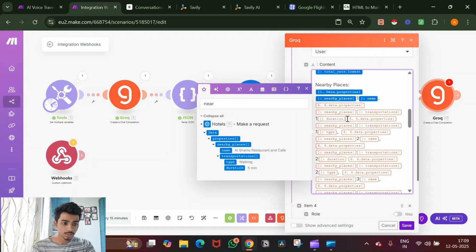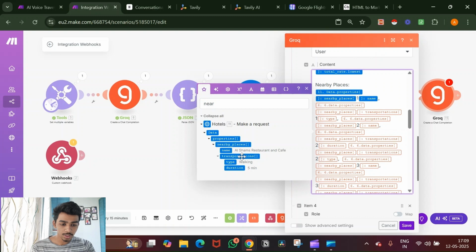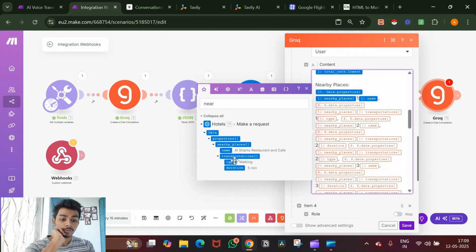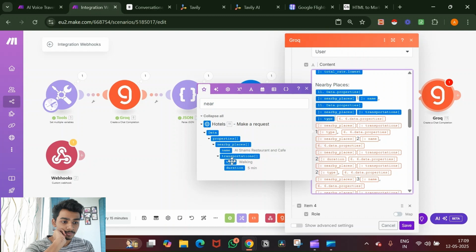So what we'll do is remove this, and then under transportation, okay, so first we'll add the type. Okay, and then in between this we'll add the first one.